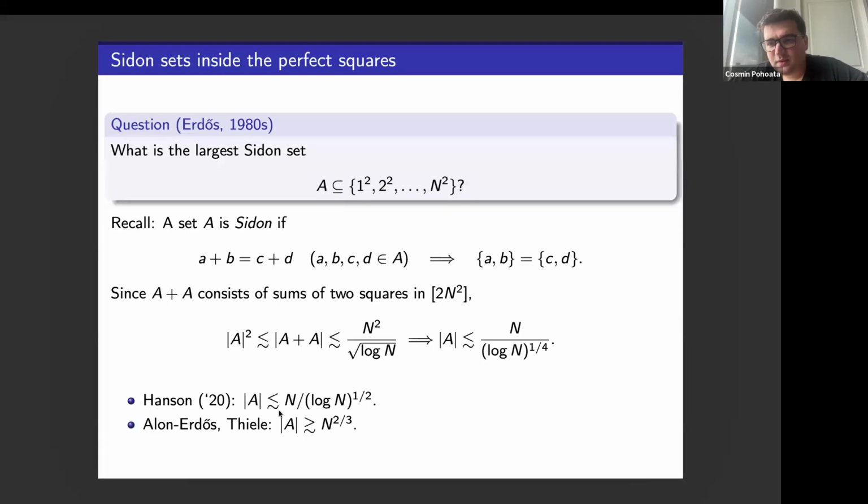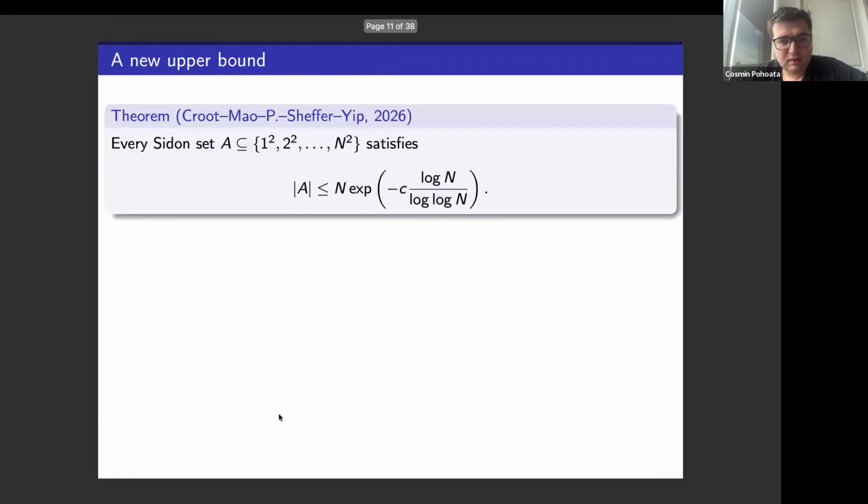And then it was subsequently improved by Thiele. He removed the log terms. So now there are constructions of size n to the 2/3, but as you see, there's a big gap. Our first result in the story is an improvement of the upper bound. So this log n to the 1/4, and later 1/2, can be improved. It turns out you can improve it by this Ramanujan-type saving. That's from the second analytic number theory estimate, not the first one. A bit curious.